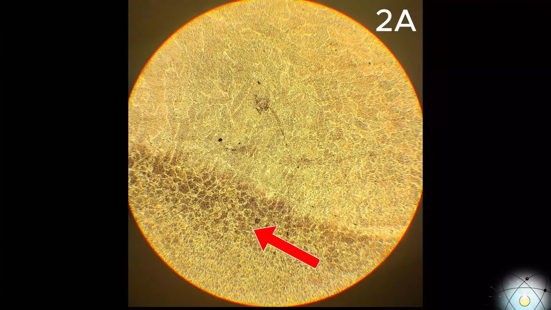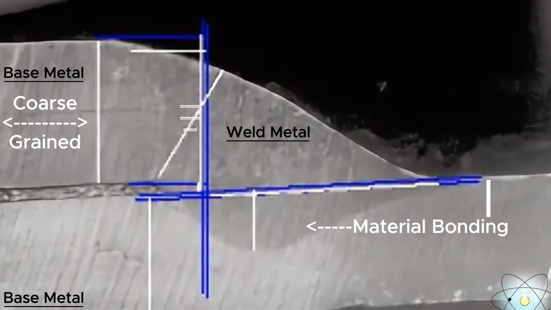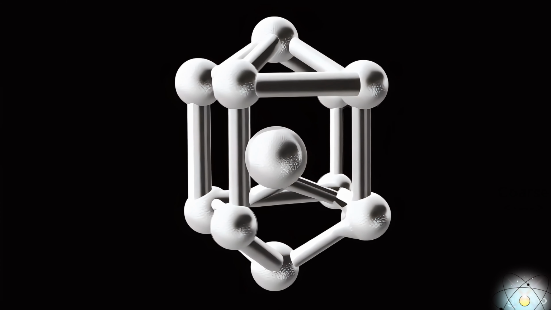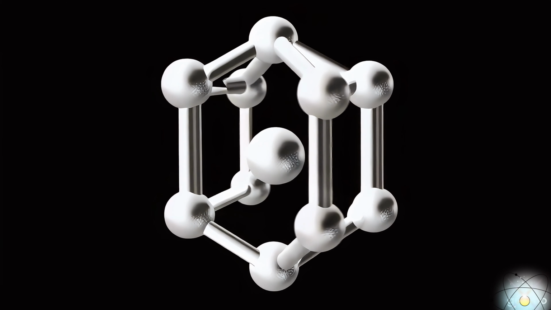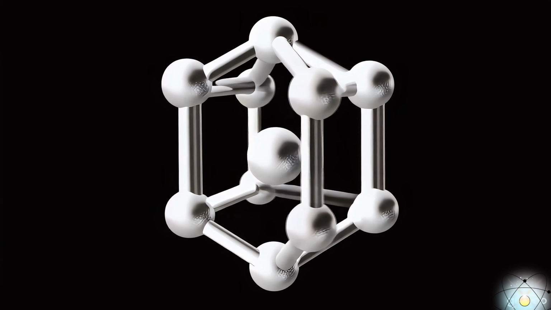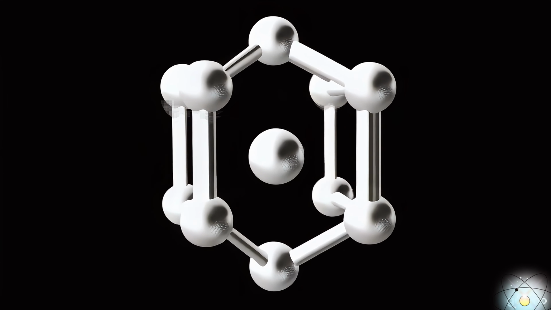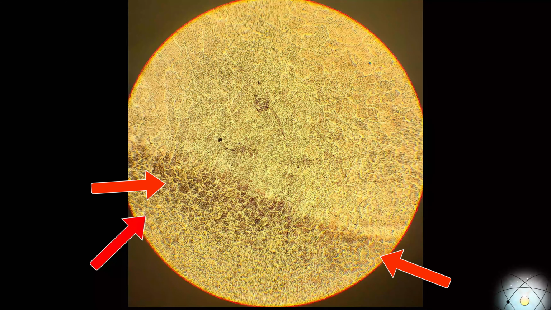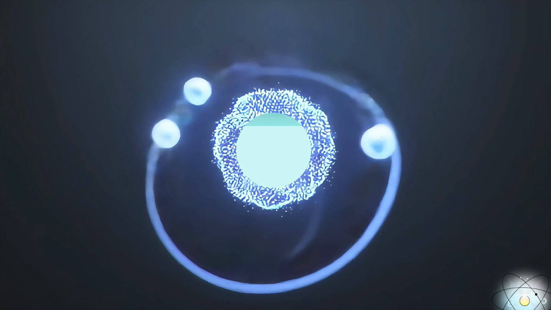In the 2A region marked in the image, the coarse grains are indicative of a heat-affected zone subjected to high thermal energy during the welding process. These larger grains form as a result of recrystallization and grain growth under prolonged exposure to elevated temperatures. Coarse grains often reduce material toughness and ductility in the affected region, but are a typical feature of high-energy fusion welding processes. Their presence here demonstrates the significant heat gradient and thermal effects within the weld area, which facilitated epitaxial grain growth near the fusion boundary while enlarging grain structures in adjacent regions.